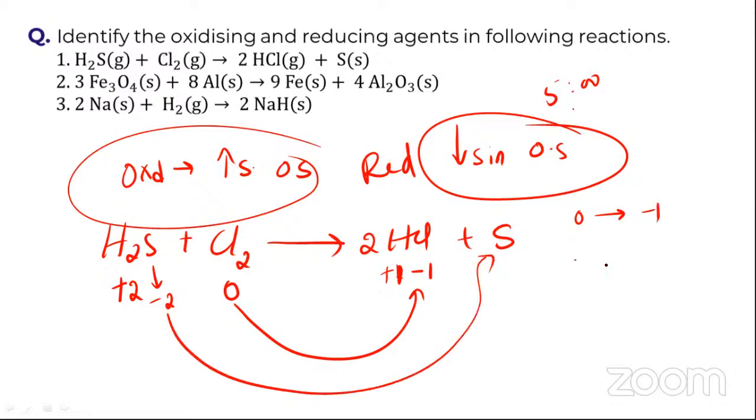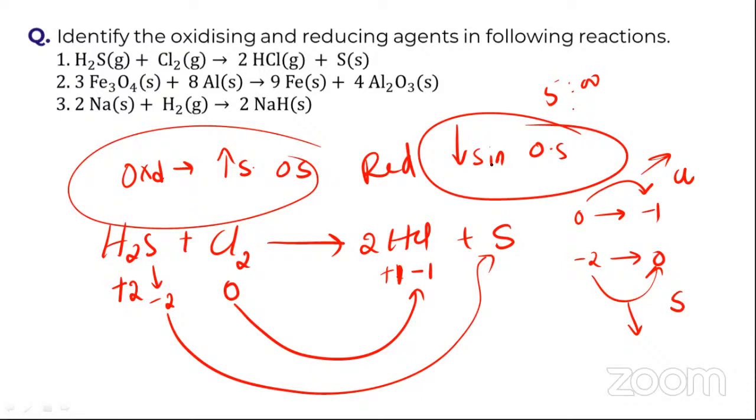Now tell me, here does the oxidation state increase or decrease? In case of chlorine, in case of sulfur, tell me.